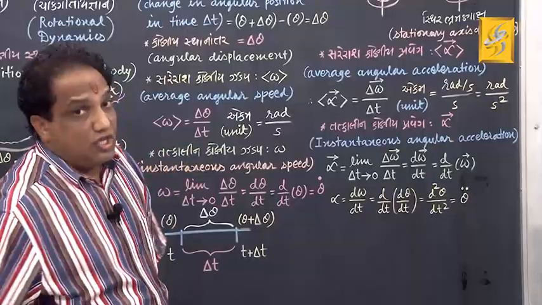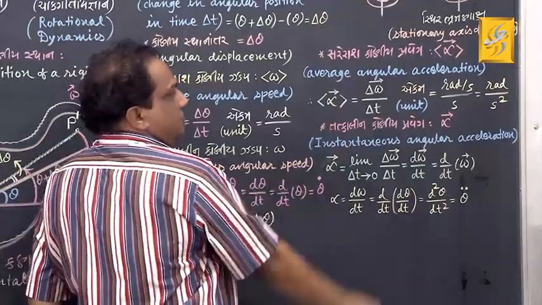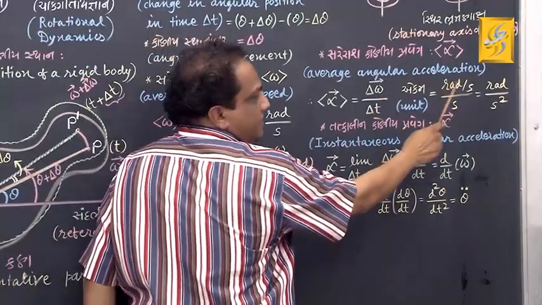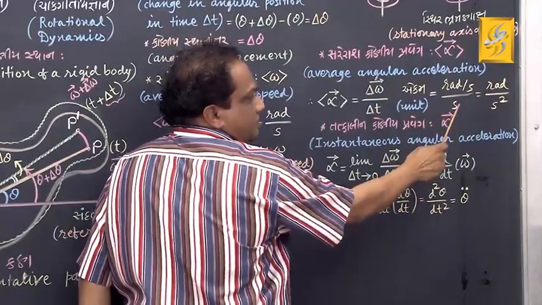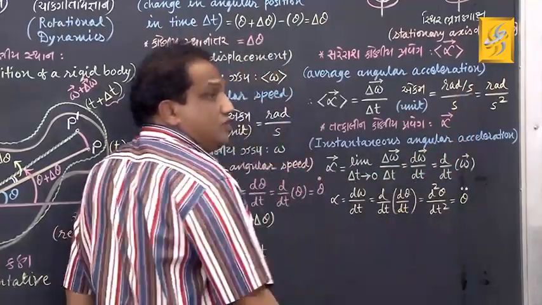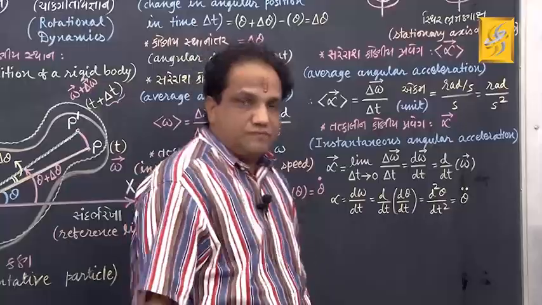Now tell me about the unit. The unit of this would be the unit of this upon this. The unit of angular velocity was radian per second, upon the unit of time, second. Bring this second down, so it is radian upon second square.